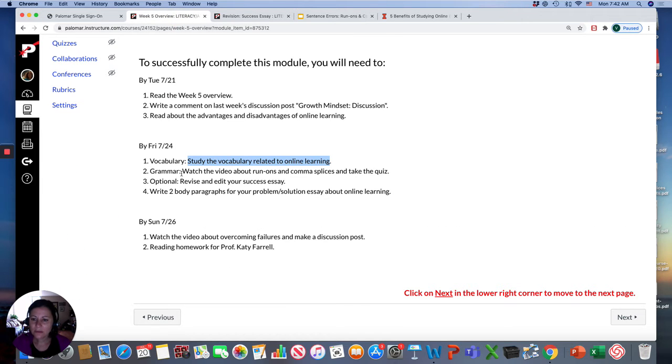For Friday, also, if you want, you can revise and edit your success essay. I'm going to be writing some comments, some suggestions for improvement. So if you want, you can do the essay again, or if you didn't write an essay, your body paragraphs. If you want to keep on making them better, you could do that this week. And then finally, for Friday, you're going to write 2 body paragraphs, or actually 1. You could write 1 to 3 body paragraphs, depending on your level, for your problem solution essay about online learning.